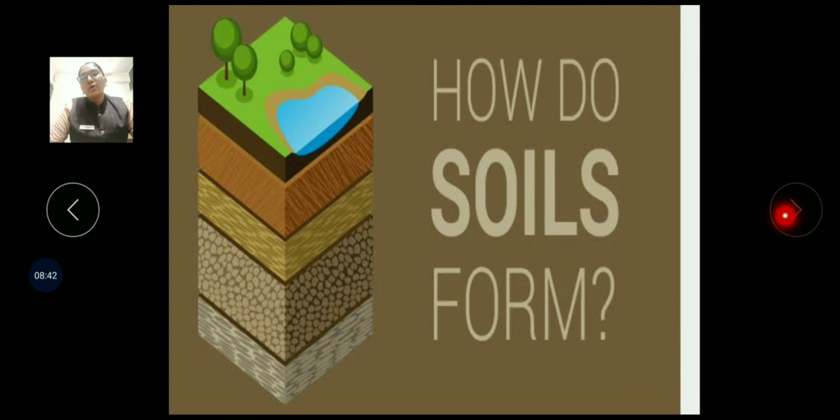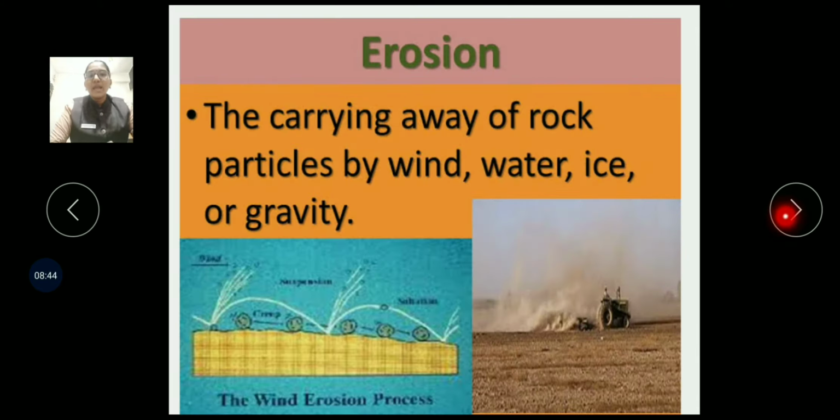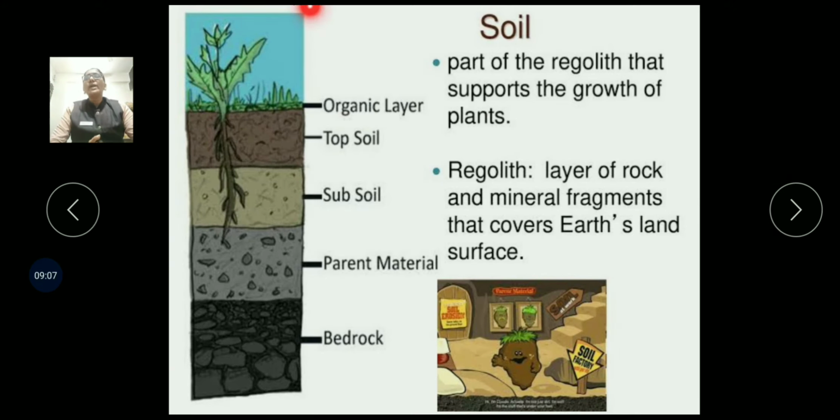What are they known as? Regolith. And this all happens because of erosion, the carrying away of rock particles by wind, water, ice or gravity. The layer which contains gravel, smaller stones, pebbles and soil particles is known as regolith.